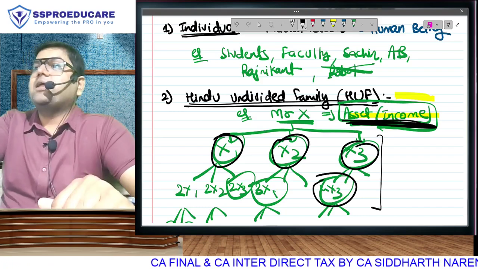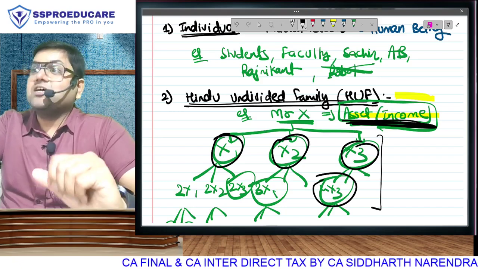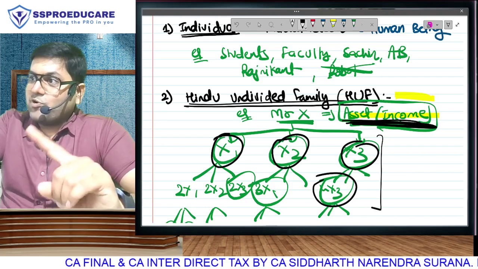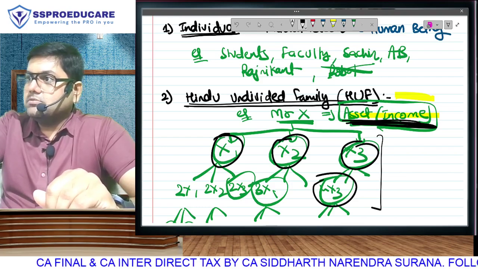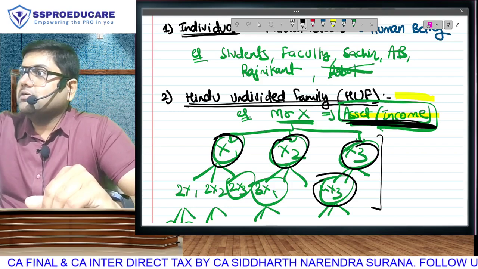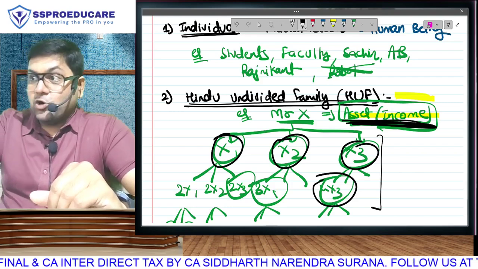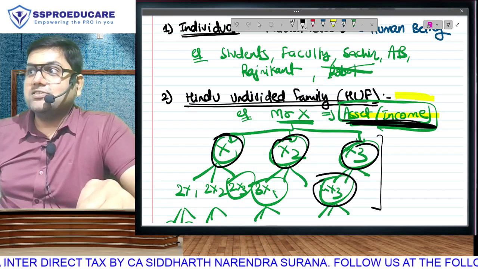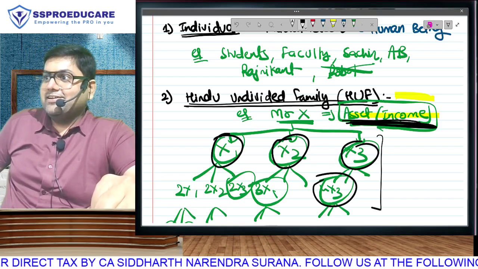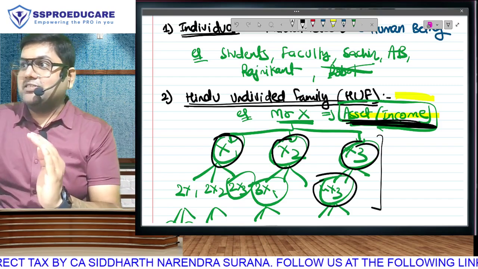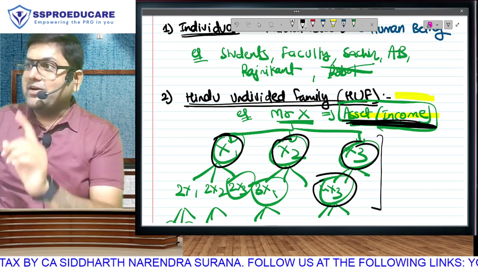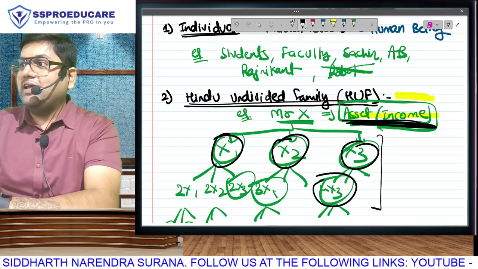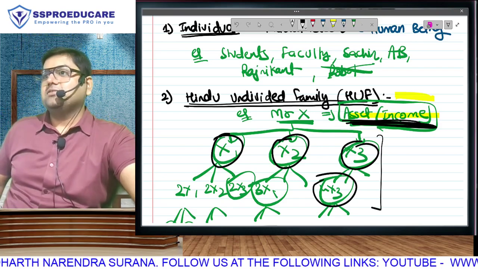You know, HUF may happen like this, partnership may happen like this, but companies do not happen like this. When a company earns profits, it will pay tax. That profit will be distributed to the shareholders. Shareholders again have to pay tax on dividend. Why? Because this answer is hidden in your 12th standard syllabus. That company and shareholders are separate legal entities. So we will not say that your income is the same. Company has paid, still you pay. But in HUF and partnership, they are jointly liable for each other, and therefore at one level if tax is levied, at the other level there won't be any tax.